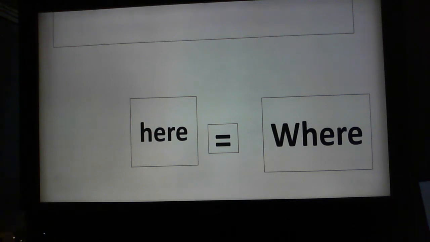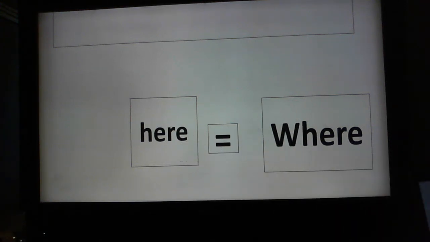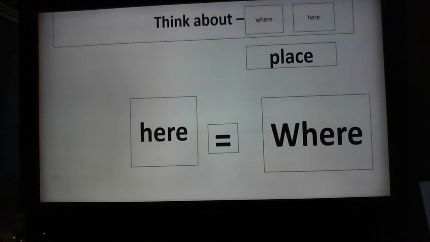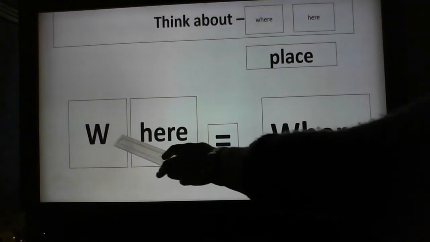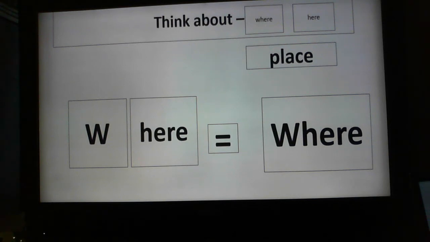Alternatively, you might want to think about the word where. You can see here that it has the word here inside it. That's very important because both those words are about place. So you could think about where and think about the word here, and in order to learn how to spell that word, you could learn to just say both of them are about place. So actually here is in the word where. Here. Where. So as long as you remember it, it doesn't matter which way you learn that spelling.